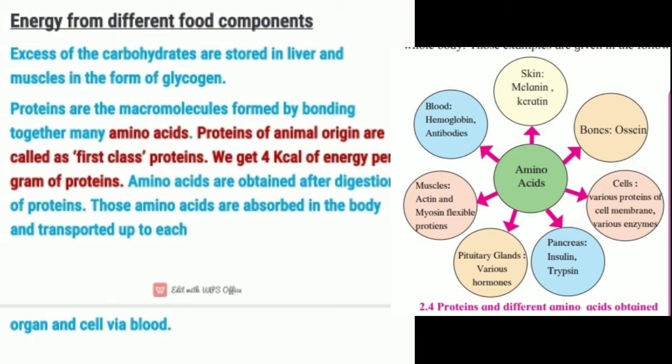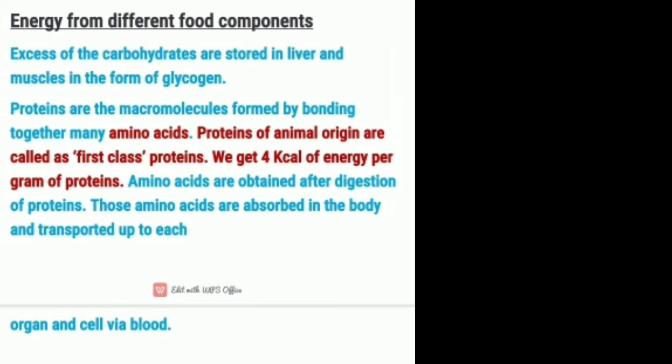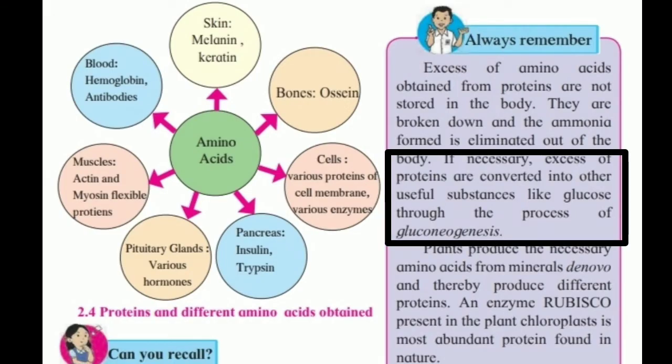Excess amino acids obtained from protein are not stored in our body. Like carbohydrates, amino acids are not stored in our body. They are broken down into ammonia and eliminated out of the body.